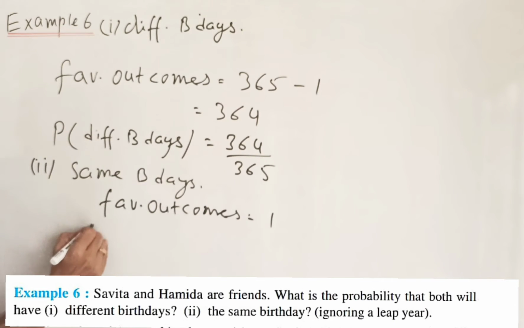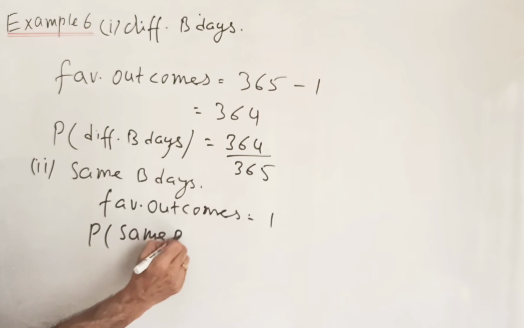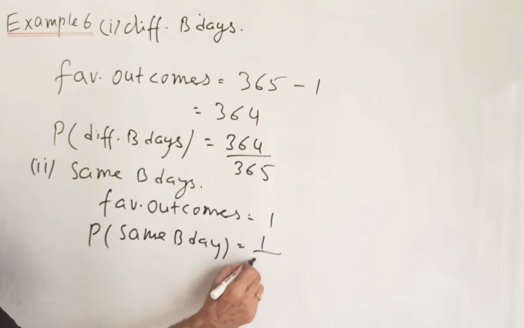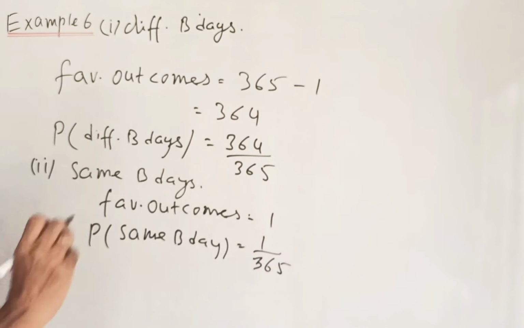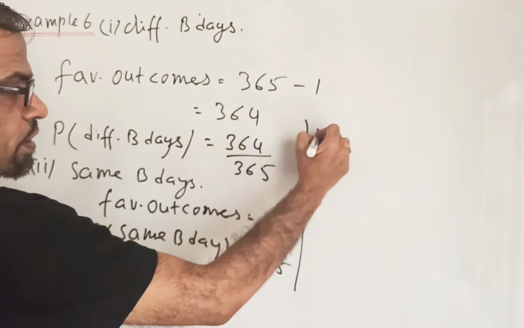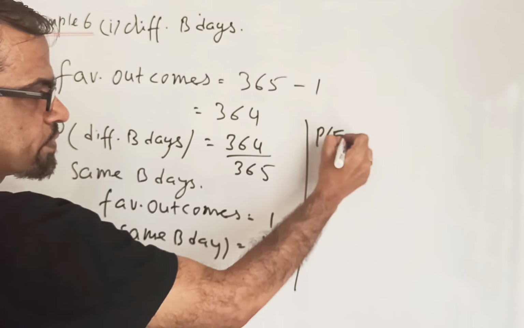So the probability of same birthday will be 1 upon 365. Okay student, and this can also be solved by using the formula I explained in the previous video.